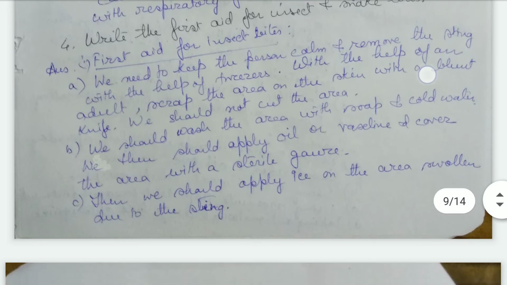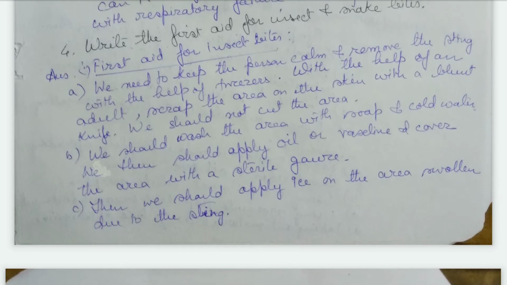For first aid for an insect bite, we need to first calm the person, then remove the sting with the help of tweezers, or with the help of an adult. We can scrape that area.